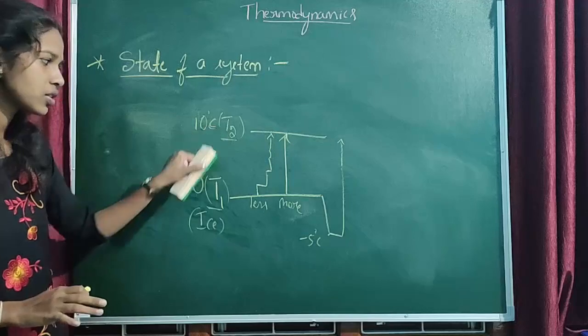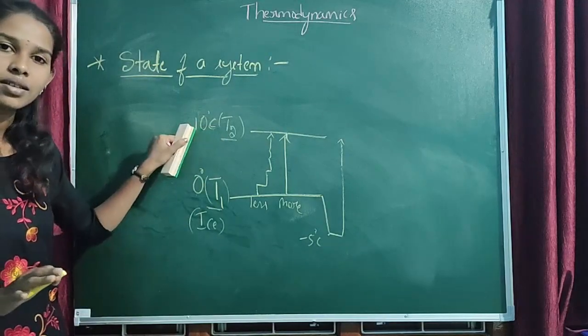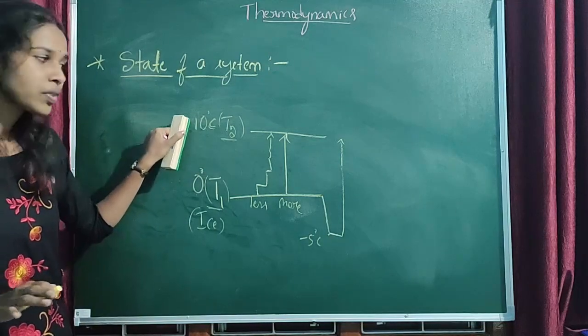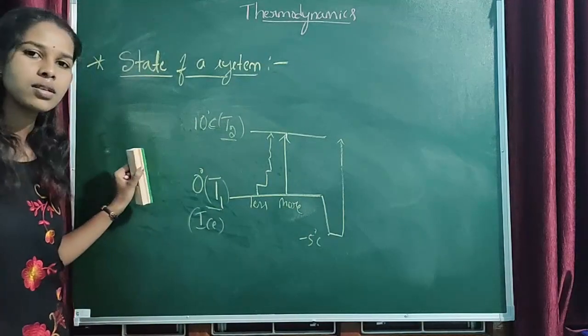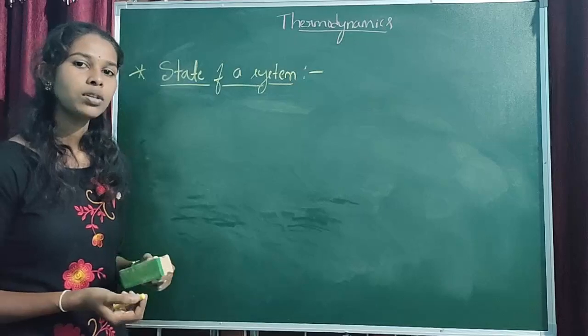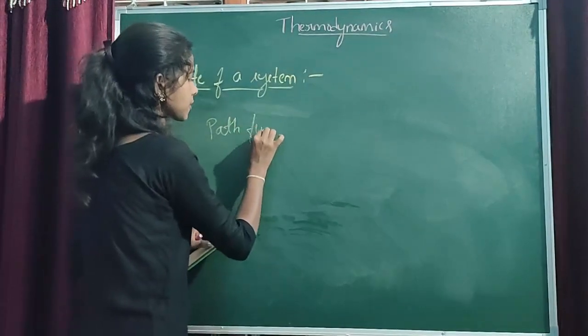That means temperature depends only on the initial and final state of the system. 0 degree and 10 degrees Celsius are fixed, right? Here the paths are not considered. Hence the temperature is a state function. Now let's discuss the path functions.